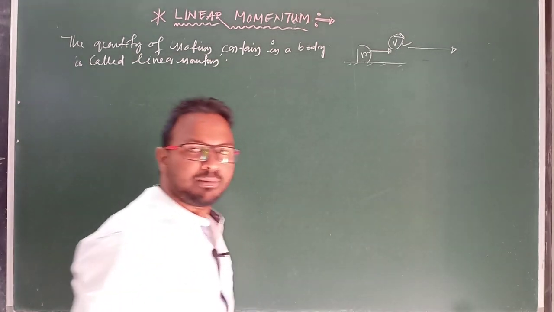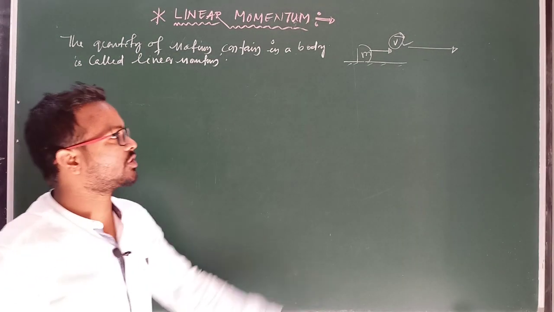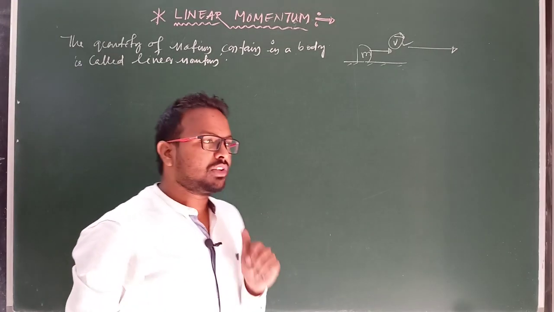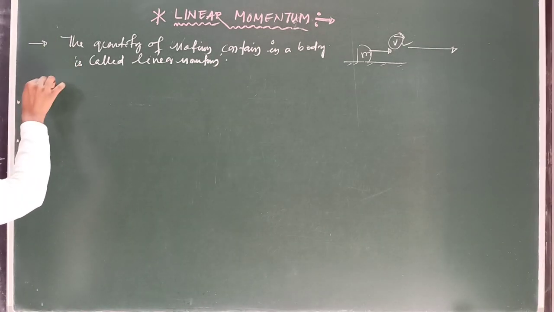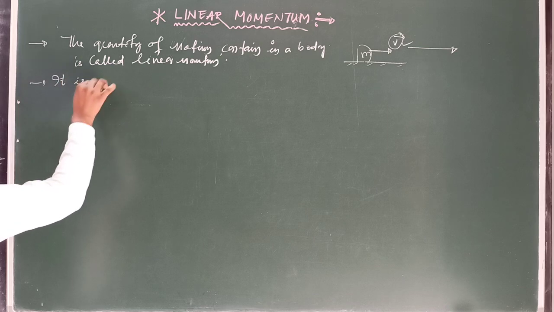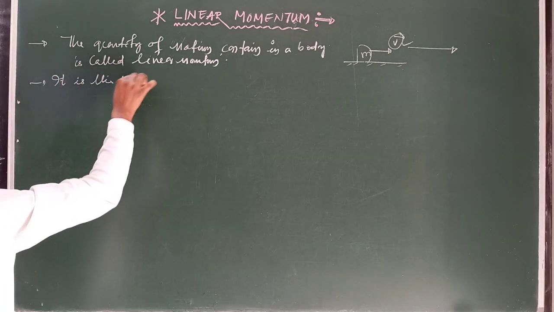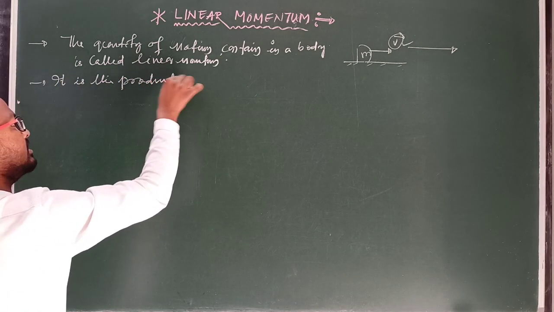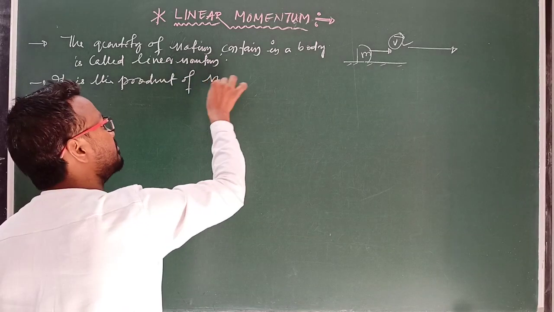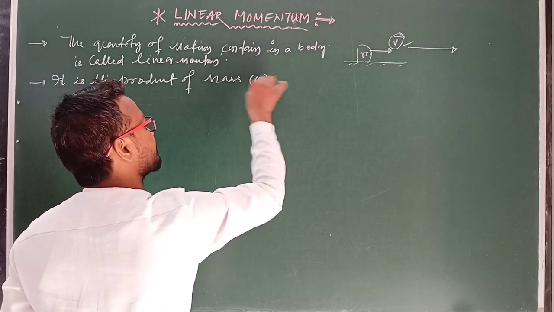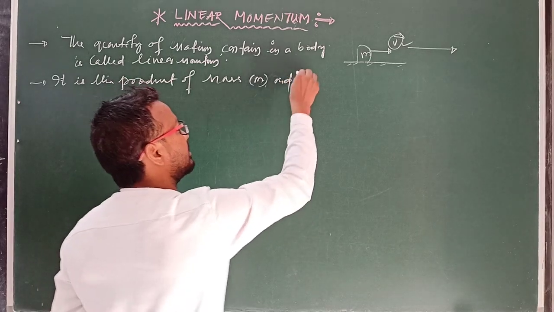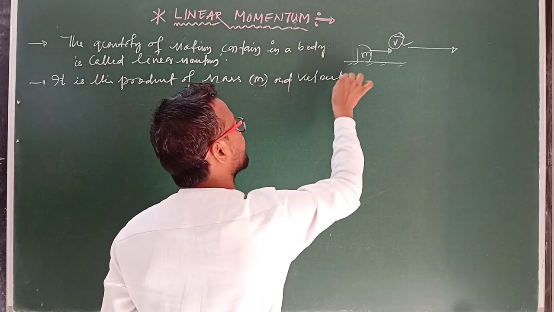So the quantity of motion contained in a body is called linear momentum, and you can write the general mathematical formula of momentum. It is the product of mass m and velocity.